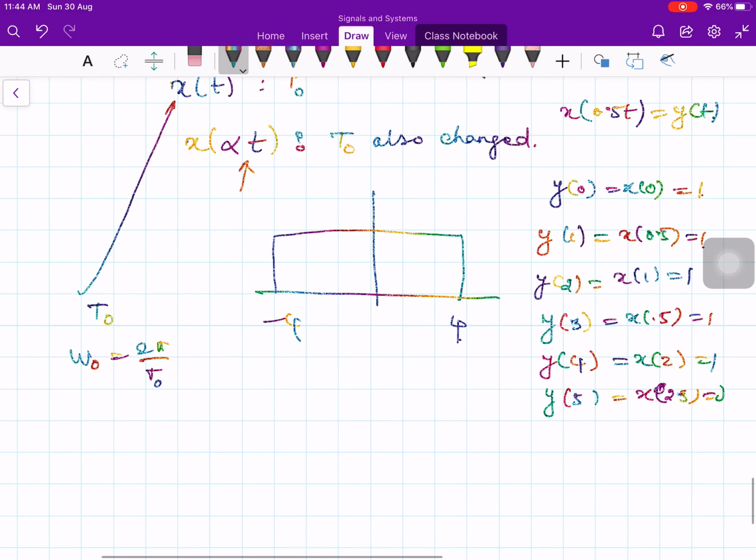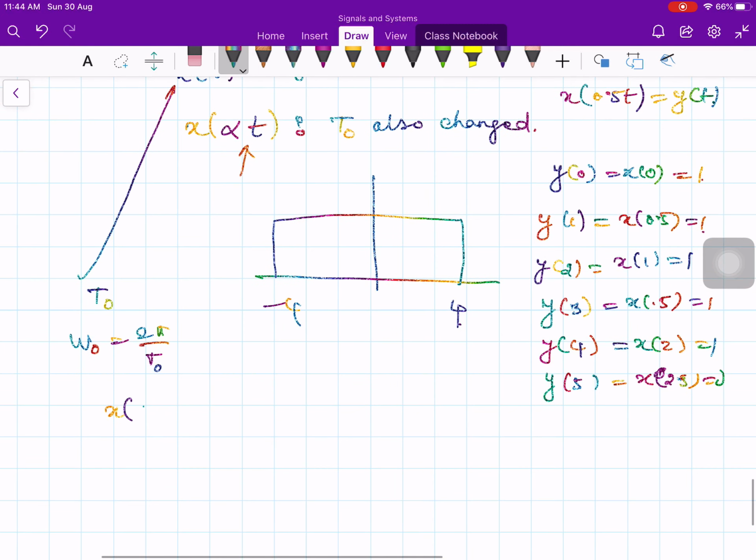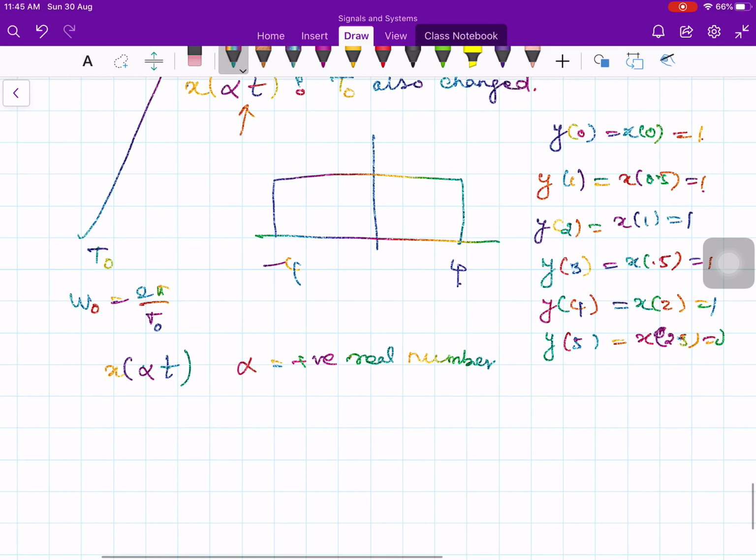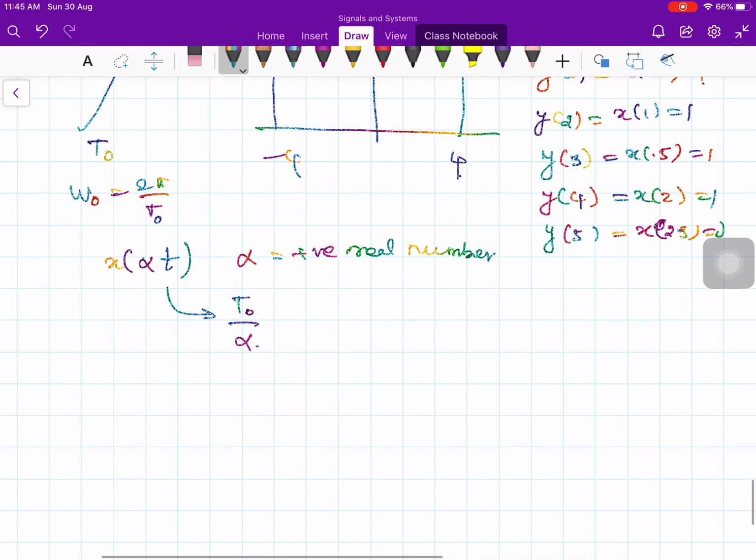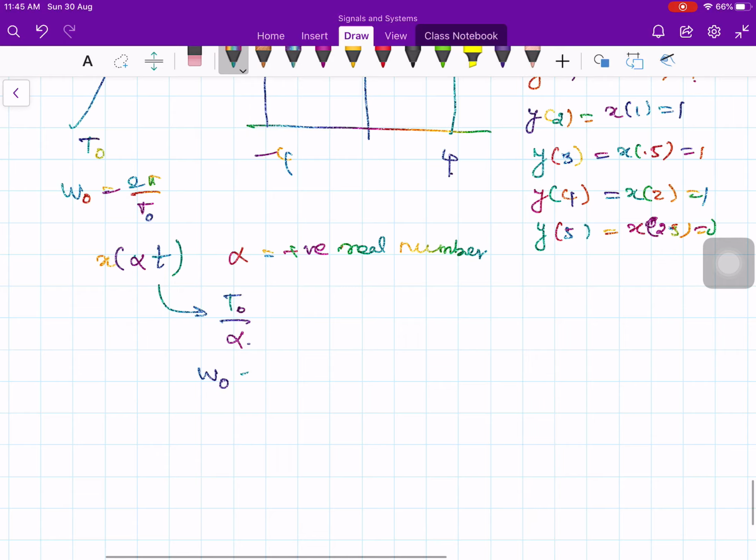Then if you scale the time by alpha, x of alpha t, where alpha is a positive real number, it is not complex because time is after all a real number, then it is periodic with the period T naught by alpha, and the fundamental frequency is alpha times omega naught, not omega naught.